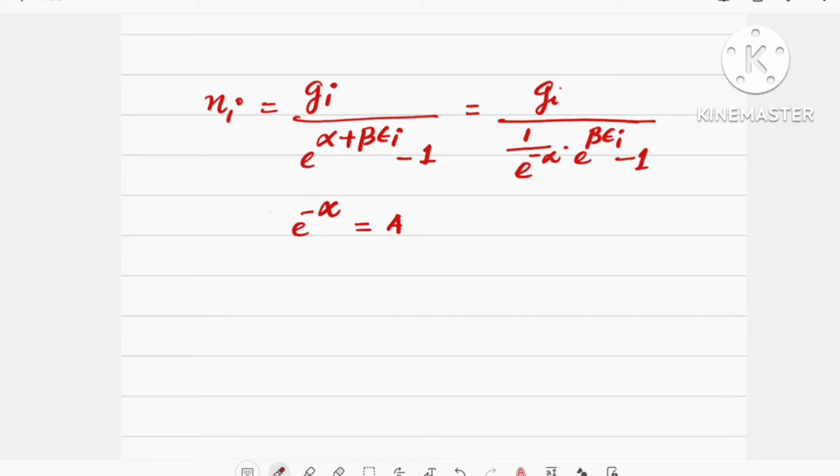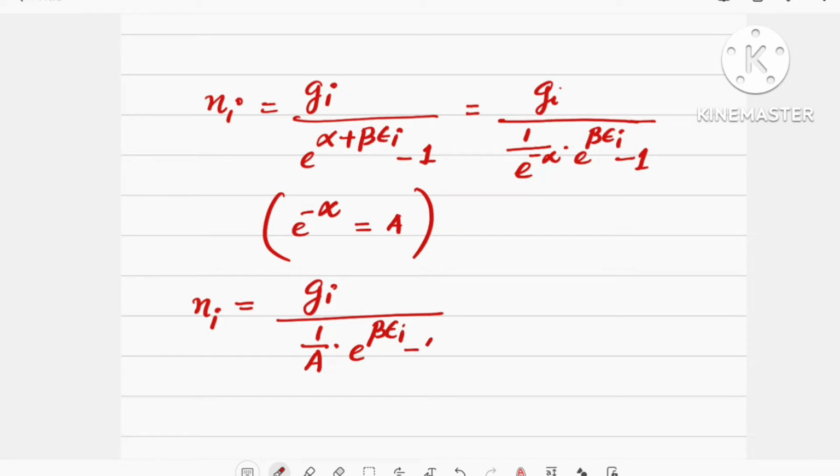That is, Ni is equal to Gi divided by 1 by A into e raised to beta epsilon i minus 1.